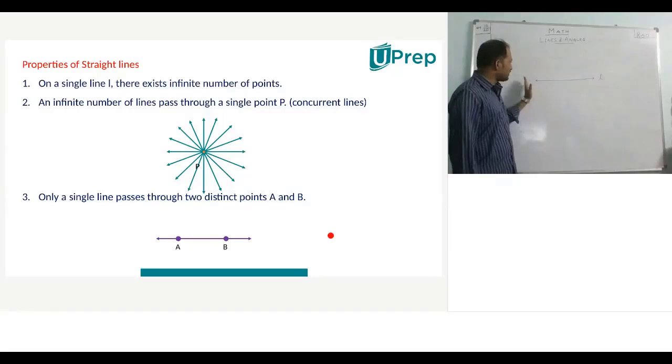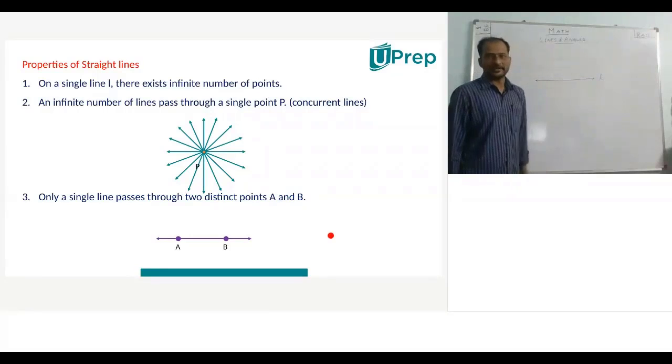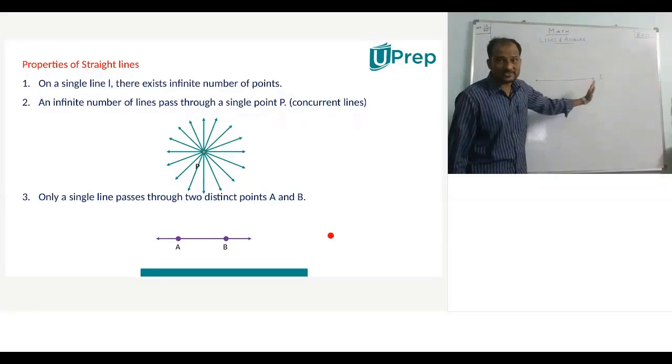Now, I have drawn one line and I'm naming it as L. Okay. Can you tell me how many points exist on this line? Sir, infinitely many points. That's great. Infinitely many points exist on a straight line.